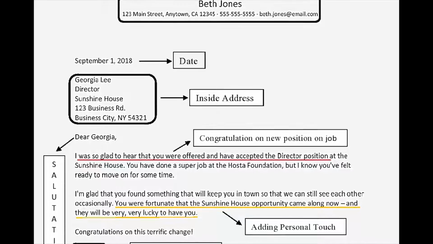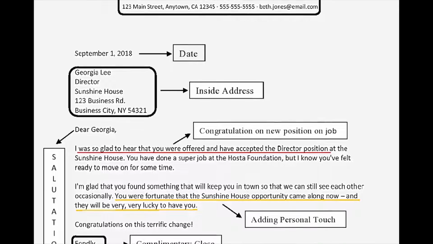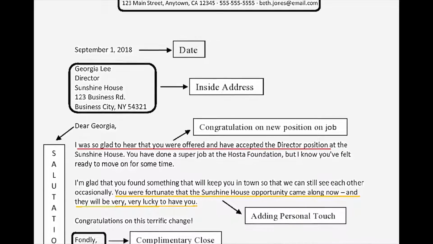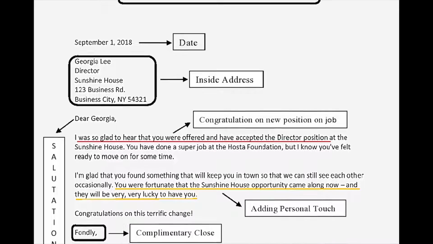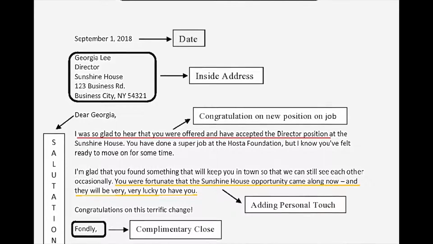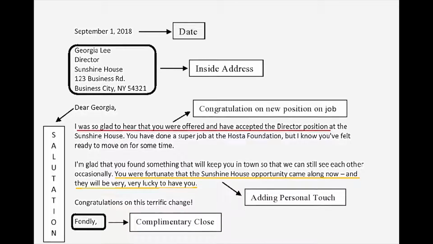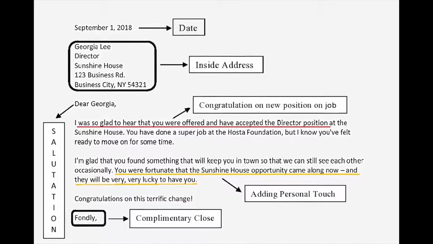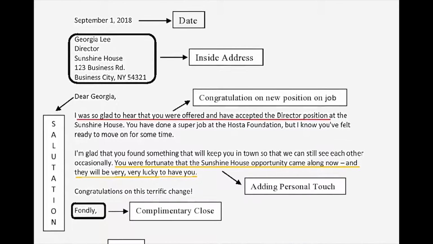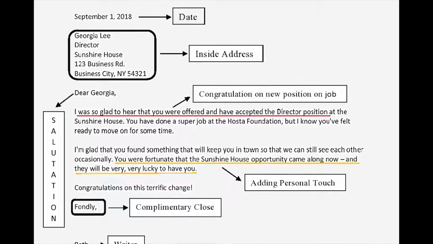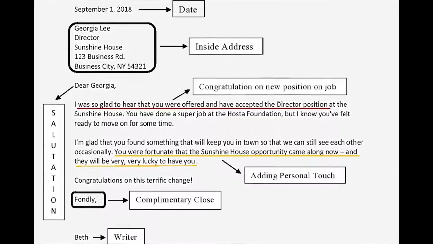The head of company is Beth Jones, and the address of the company of Beth Jones. And then the date, and then the inside address. The inside address is the recipient of this letter. And then we have a salutation, which is Dear Georgia. The body of this letter tells about a congratulation on a new position on the job.